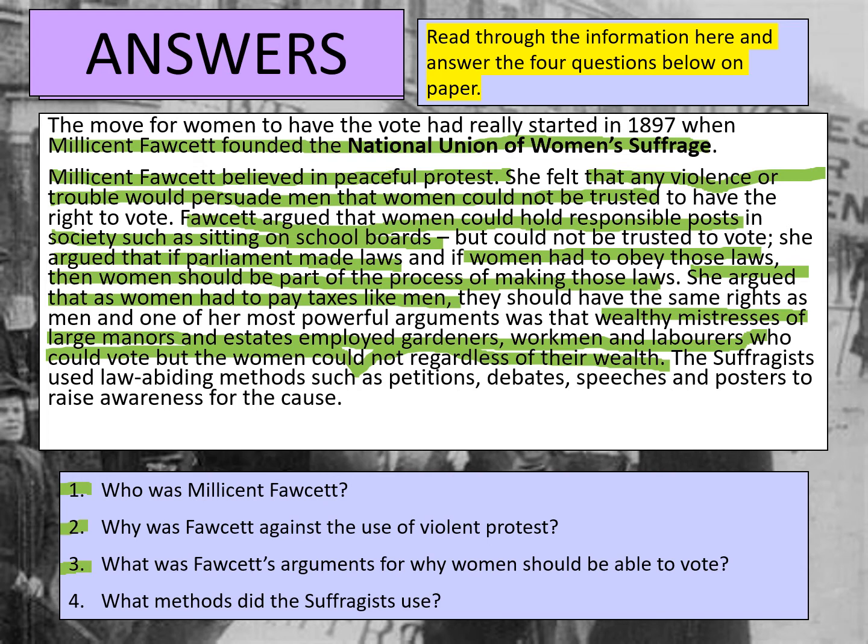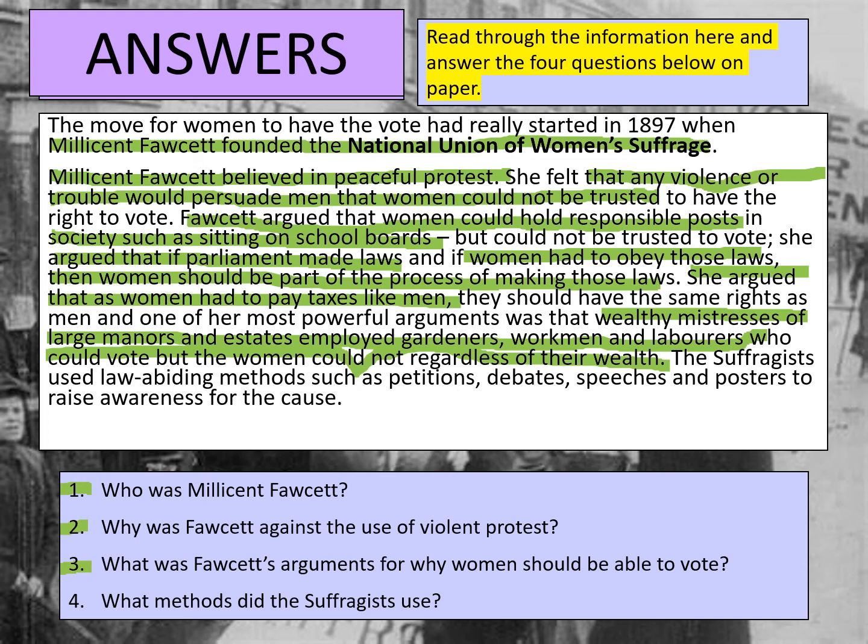So essentially, she has a number of different arguments there. You may have blended all 3 into one answer. You may have just mentioned one of those reasons, and that's absolutely fine. As long as you've given an argument for why Fawcett believed that women should be able to vote, then you would have a correct answer.